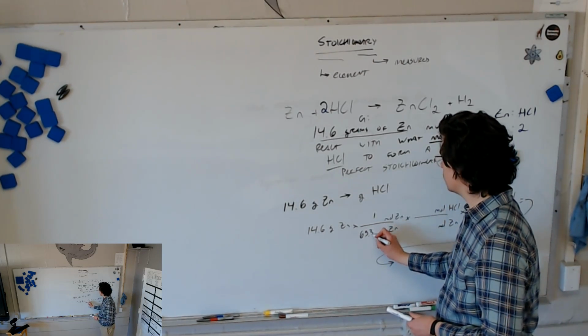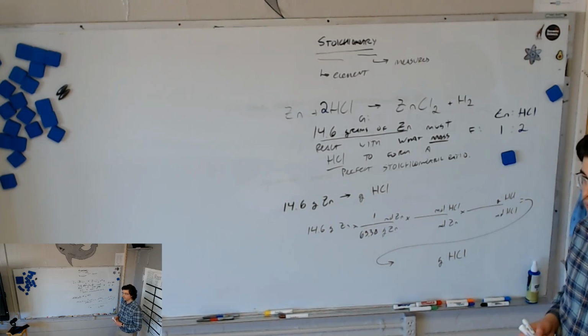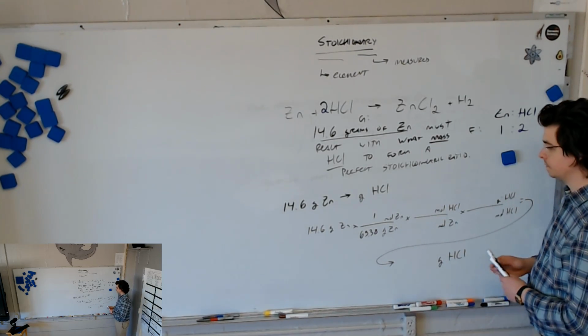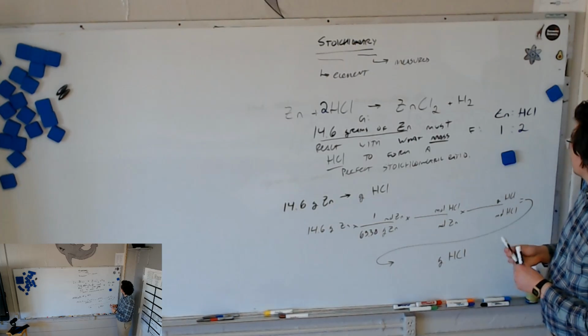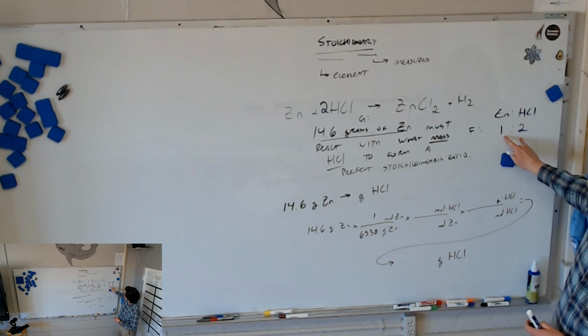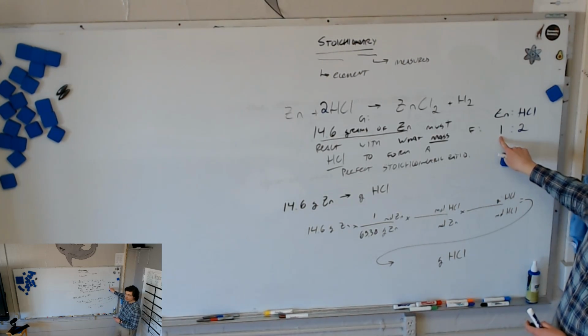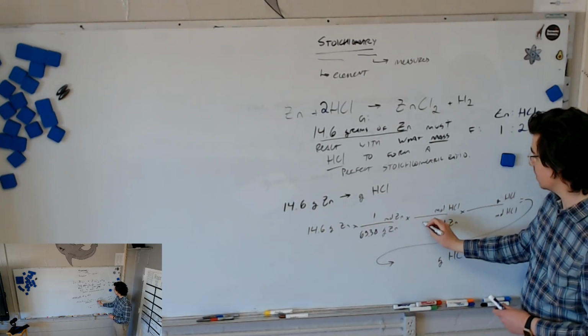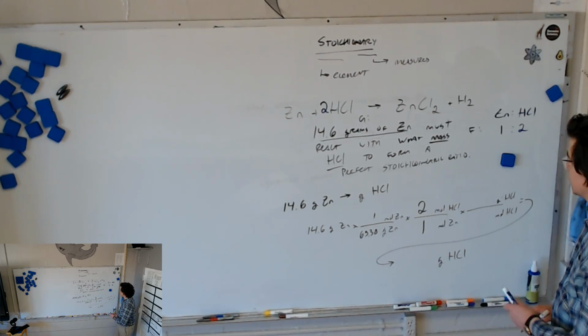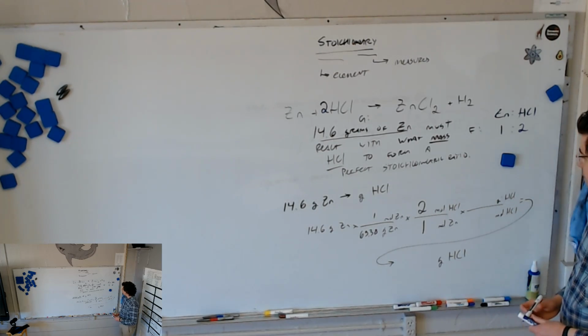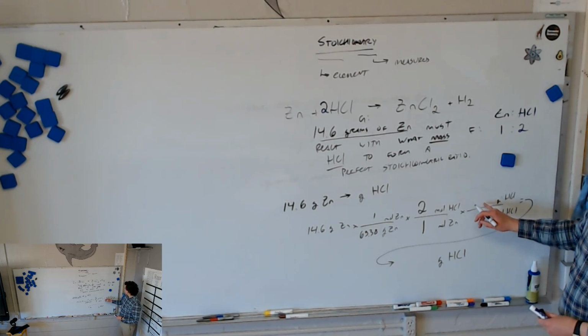Do you have a mole over a mole? Yeah, because that's the zinc molar ratio to itself. And now we're going to use the mole ratio here. We put the 1, since that was the part of the mole ratio that went with zinc, on the zinc line. We're going to put the 2, because that's the part of the mole ratio that goes with hydrochloric acid, on the hydrochloric acid line.